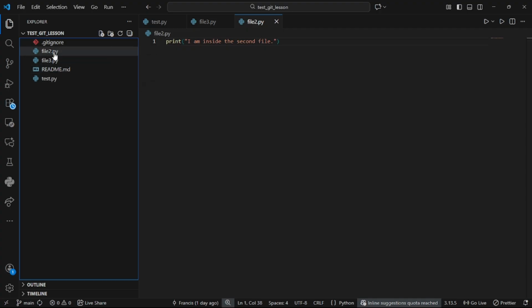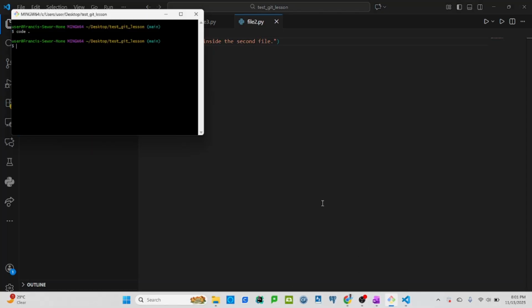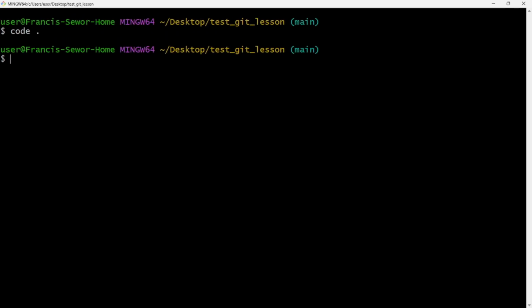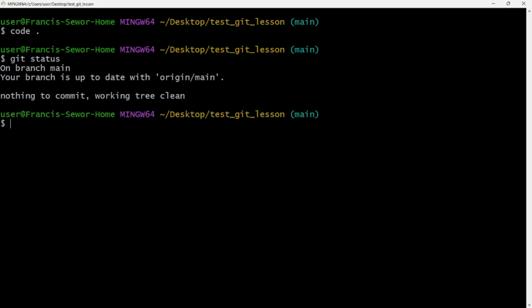Let's see which branch it is on now. You see right now at the end of this line, we have something called main, right? It is telling me that I am on the main branch. Currently, the branch in which I am on my local repository is the main branch. Let me check the status, git status. Everything is fine, nothing to commit, working tree clean. We haven't made any new change, there's nothing to capture, so everything is safe now. And your branch is up to date with origin, so we also have seen that.